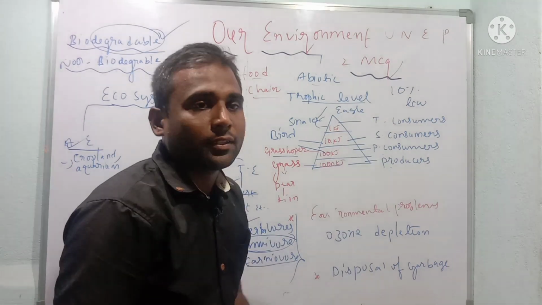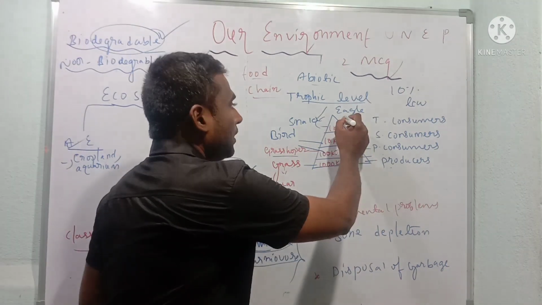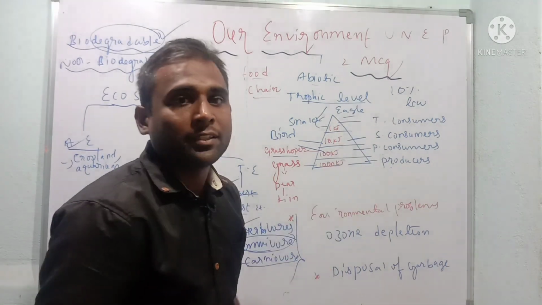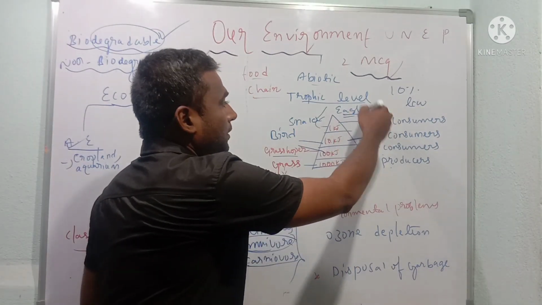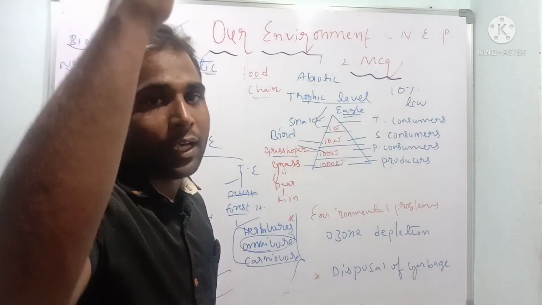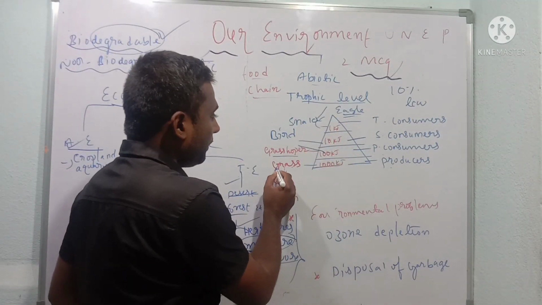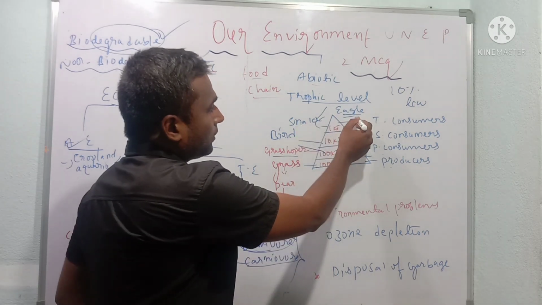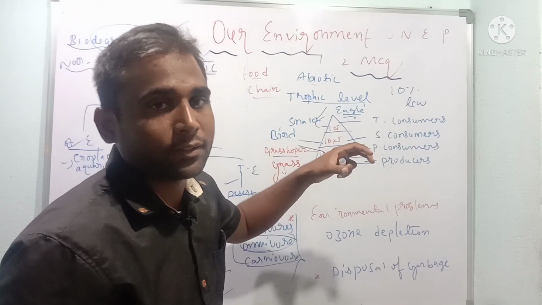That is the apex, the highest peak point, the apex predator. This is primary, secondary, tertiary consumers, and here the energy goes on decreasing.